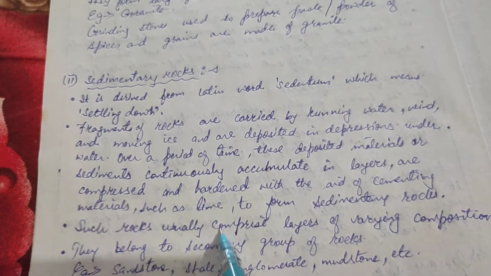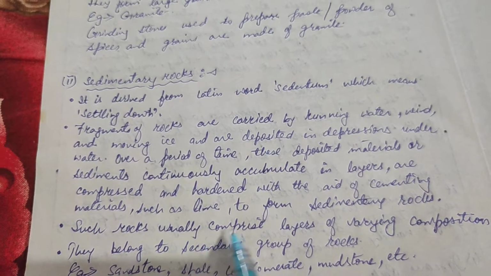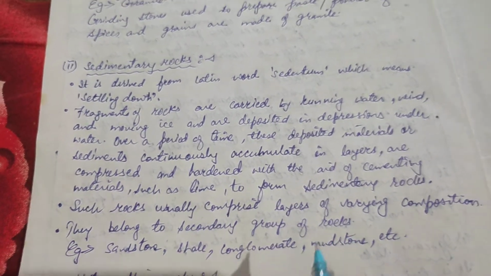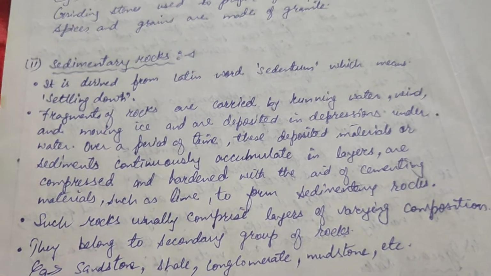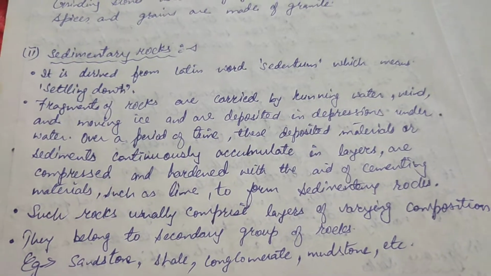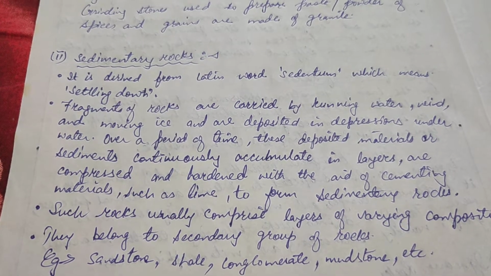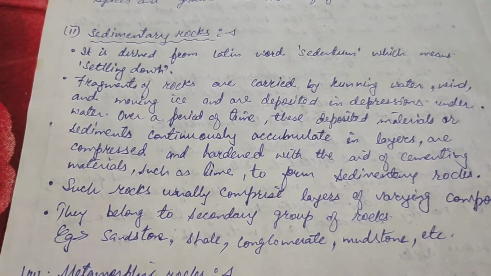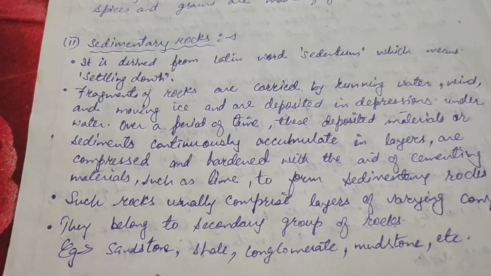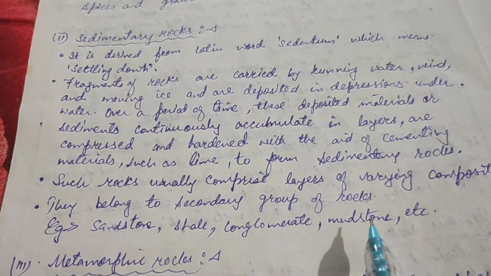Such rocks usually comprise layers of varying composition. Sedimentary rocks are said to be secondary rocks. Examples are sandstone, shale, conglomerate, mudstone, etc.